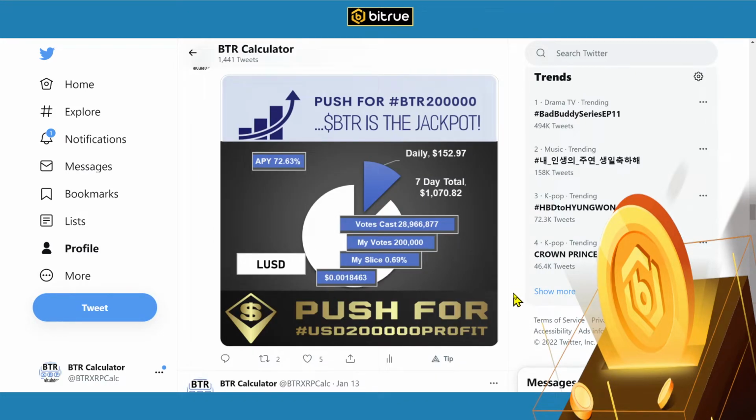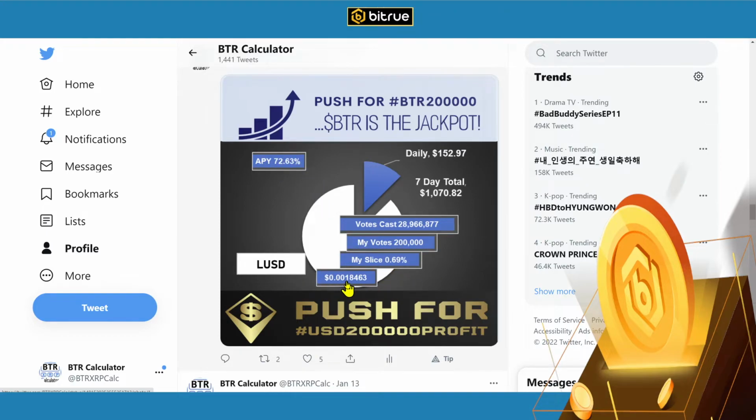This is a different chart. This is for the XRP, not the XRP, the BTR vote for the LUSD. And this just breaks it down a little bit different. This was the estimated at the time. Again, this all changes based on as the price changes, right?